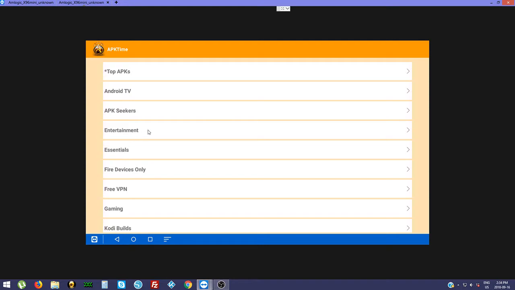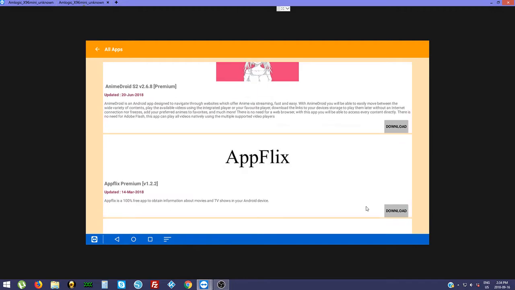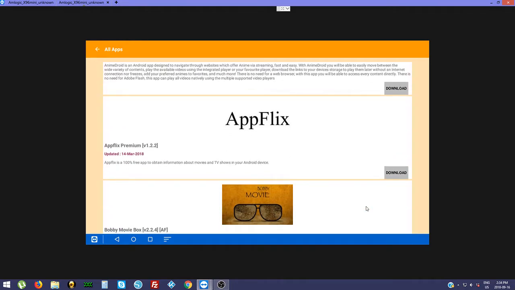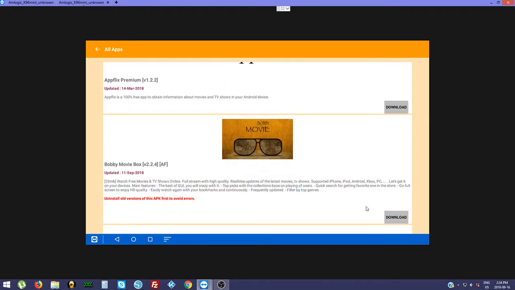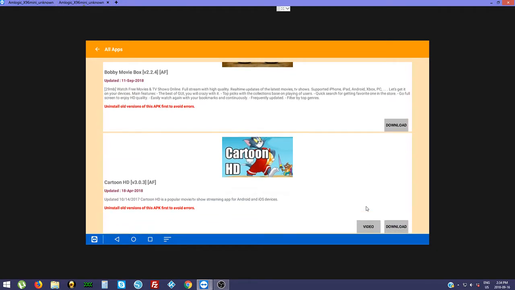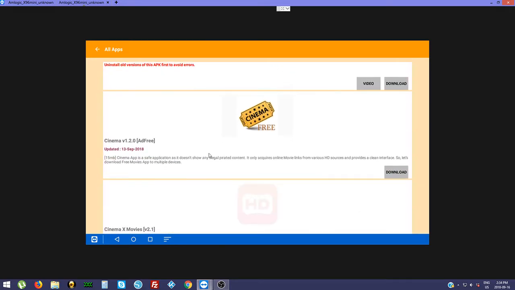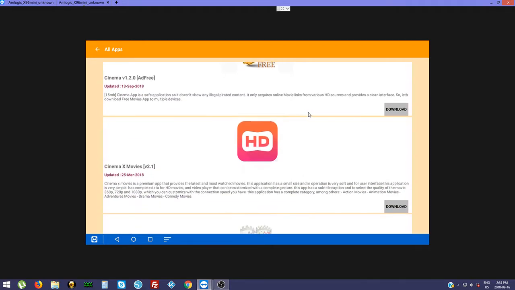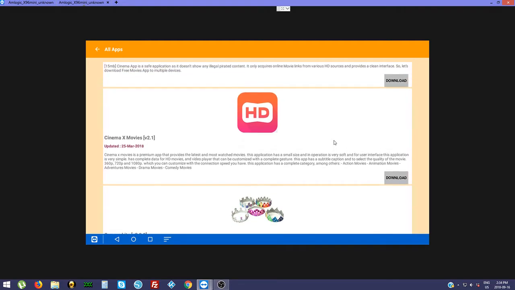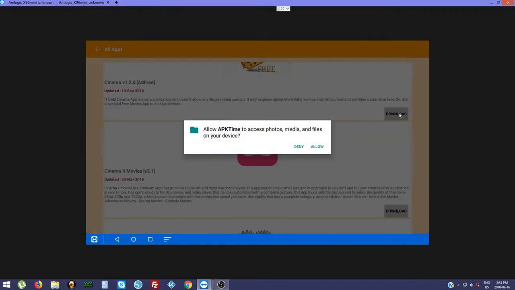What you want to click is entertainment. Scroll down. And we want cinema free. I went through at least 7 different APKs, and this was the closest one to Terrarium. Just click download, allow,